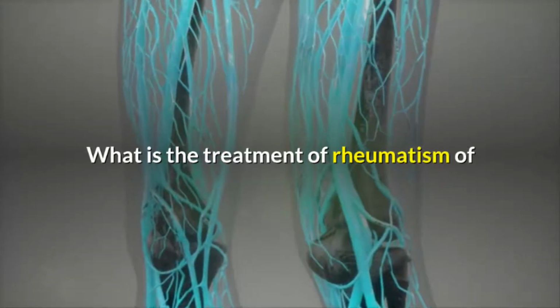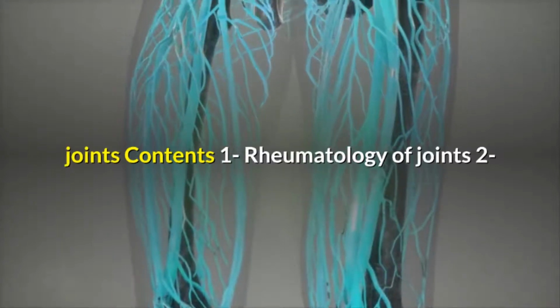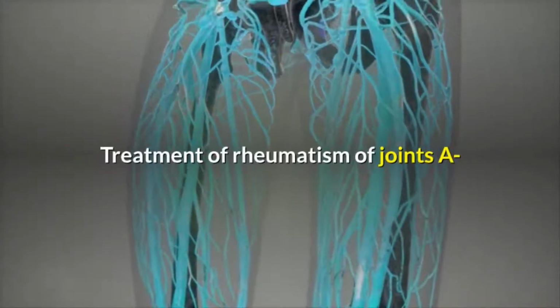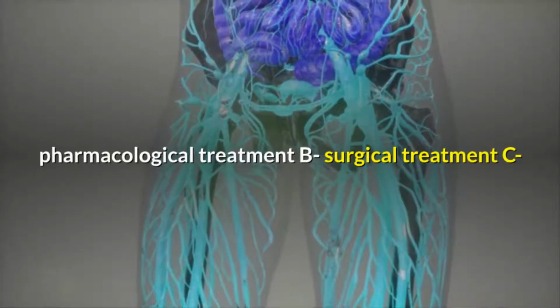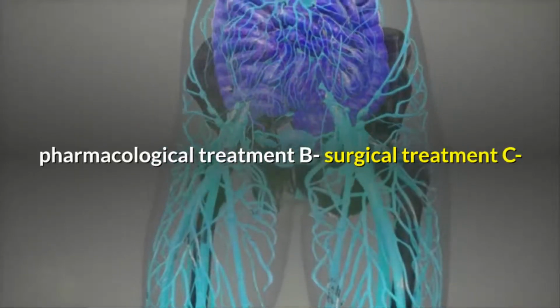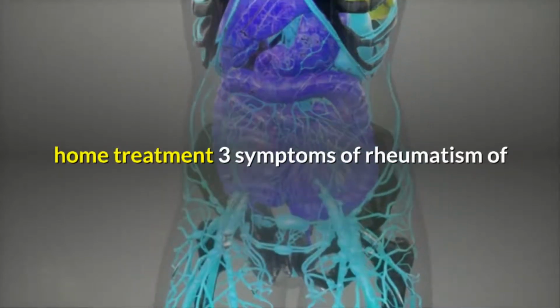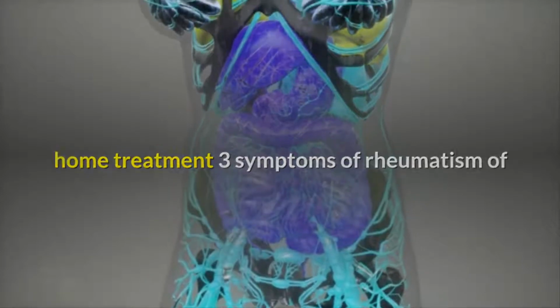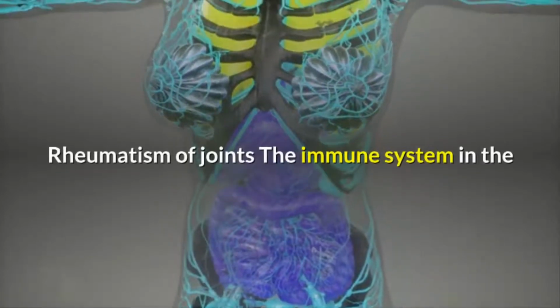What is the treatment of rheumatism of joints? Contents: 1. Rheumatology of joints. 2. Treatment of rheumatism of joints. A. Pharmacological treatment. B. Surgical treatment. C. Home treatment. 3. Symptoms of rheumatism of joints. 4. Risk factors for joint rheumatism.